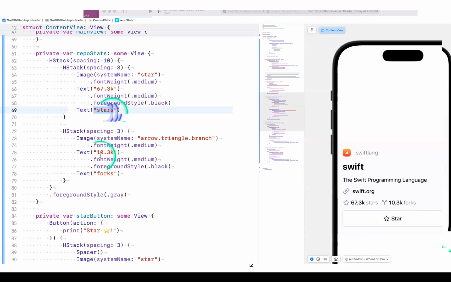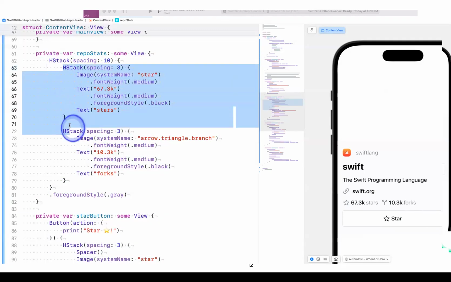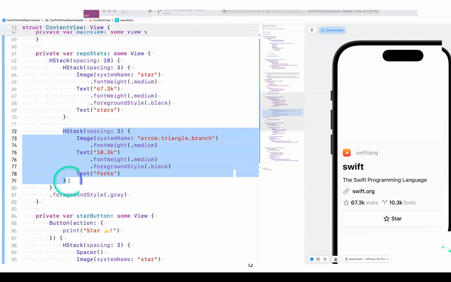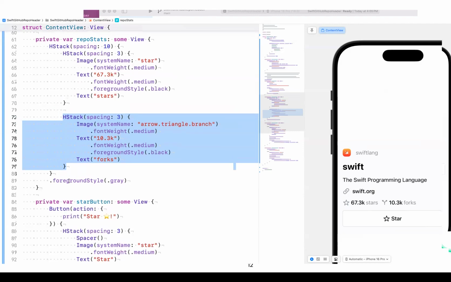So does anyone have any idea how we could improve this code so that we can make it reusable? What should we do instead of having these two hard-coded HStacks? Any ideas? So what we could do is refactor this HStack and make it a separate struct, another view itself. And then we could reuse it and just pass in whatever data we want.